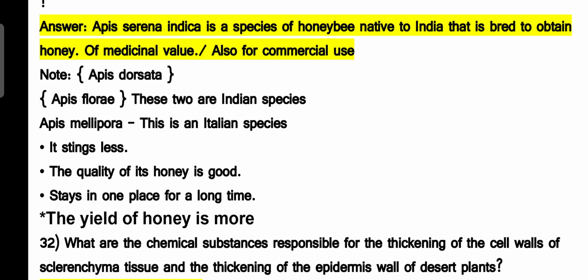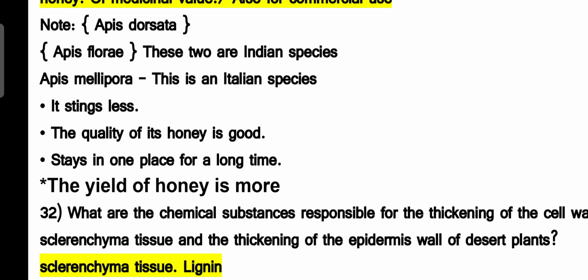Apis mellifera is not an Indian species, it is an Italian species which is brought to India for large scale production of the honey. And which are the advantages of the Apis mellifera? This is the extra question what I have considered. The Apis mellifera stings less, and quality of its honey is very good.